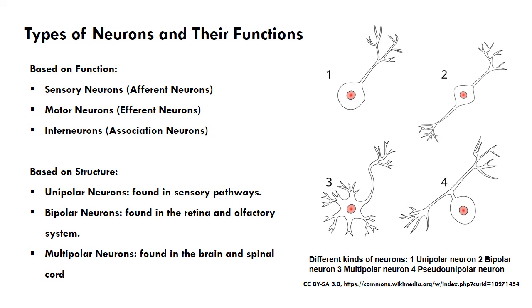Based on structure, the neurons are classified as unipolar neurons, which have a single process that splits into two branches, commonly found in sensory pathways. Bipolar neurons possess one axon and one dendrite, often found in the retina and olfactory system. Multipolar neurons have one axon and multiple dendrites, the most common type found in the brain and spinal cord.